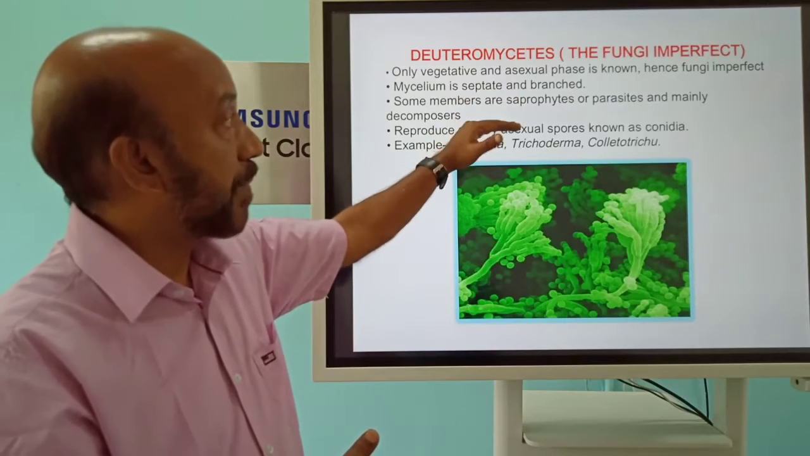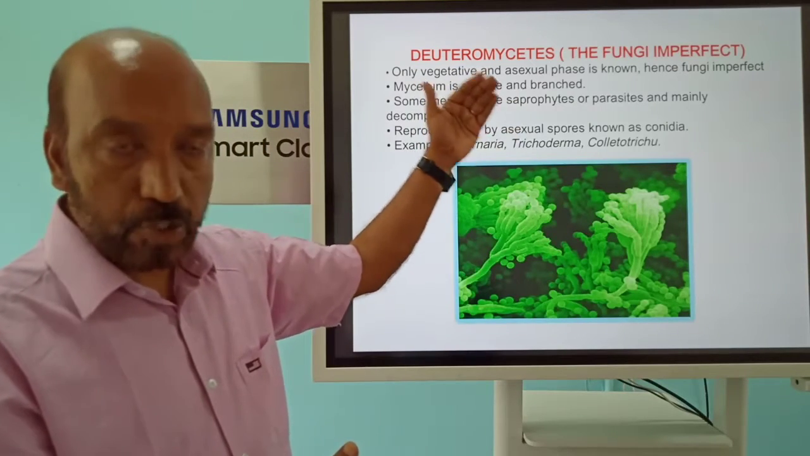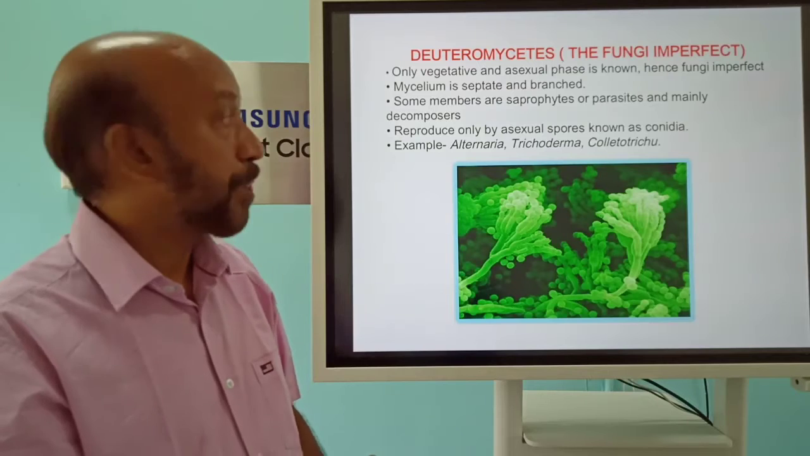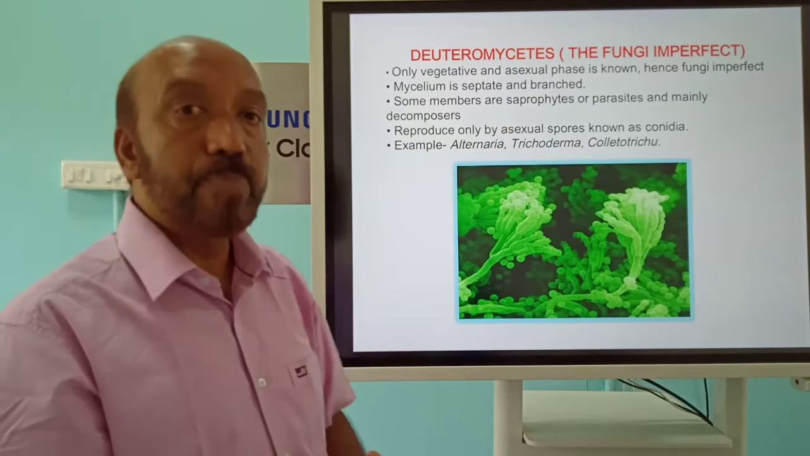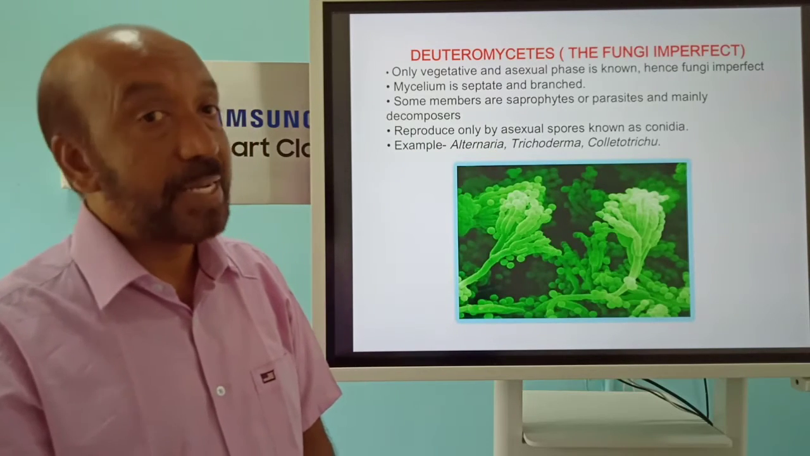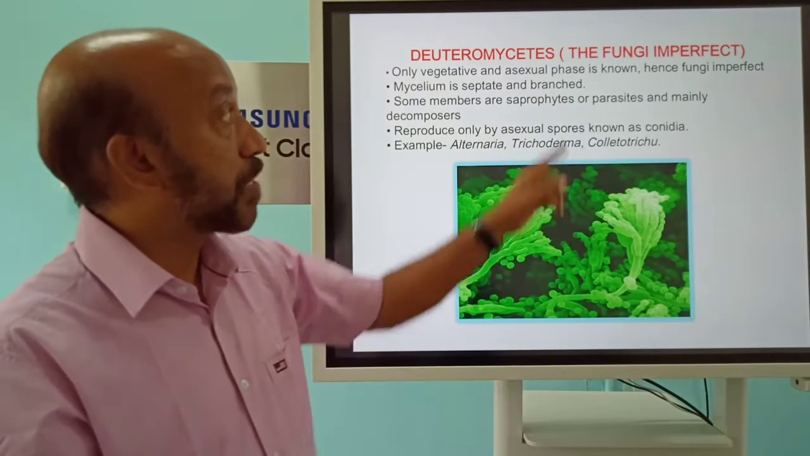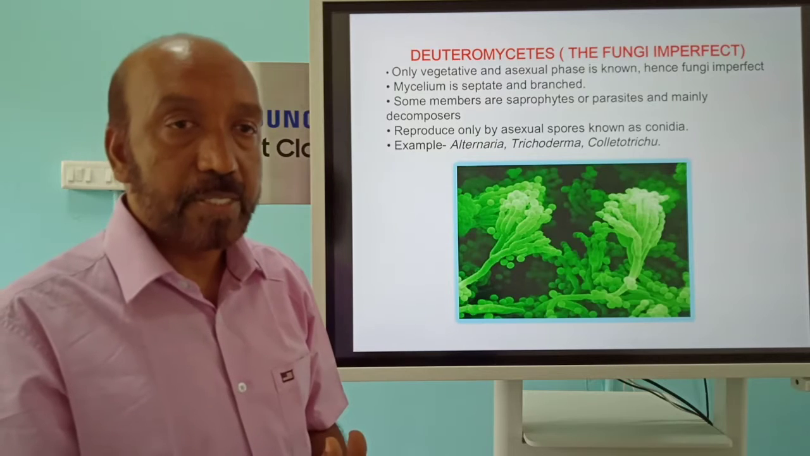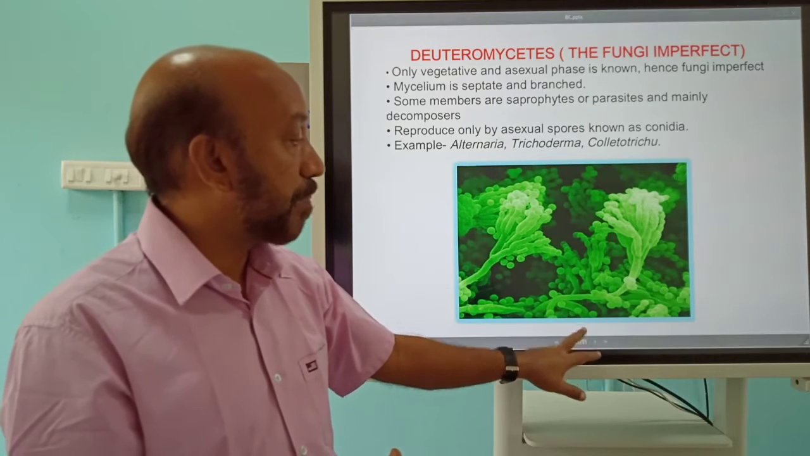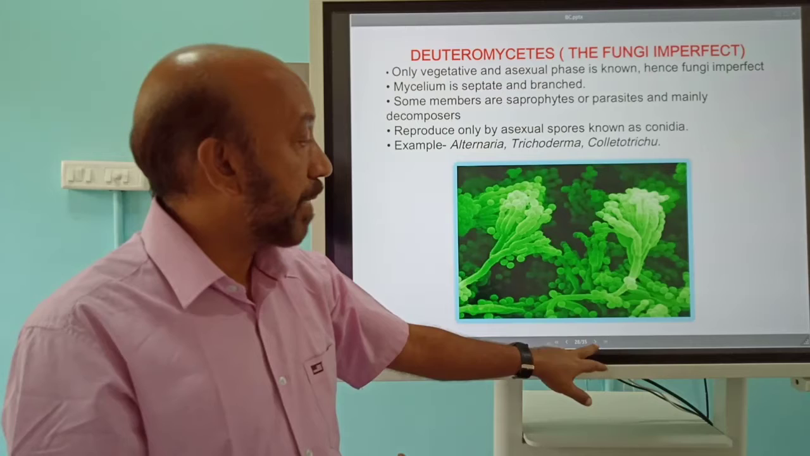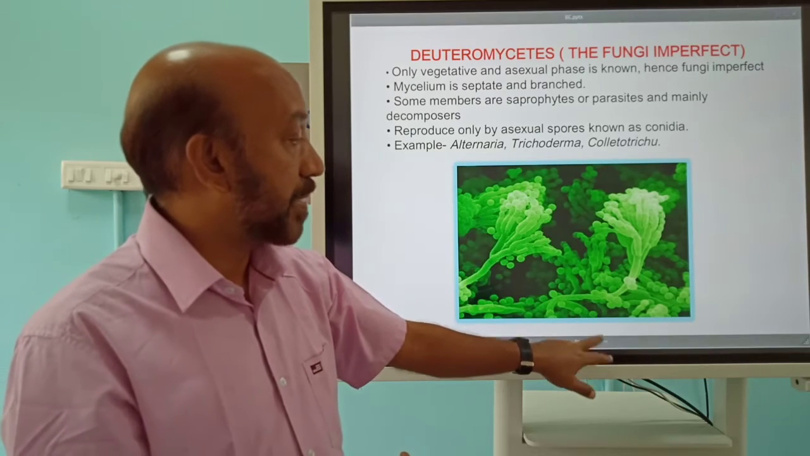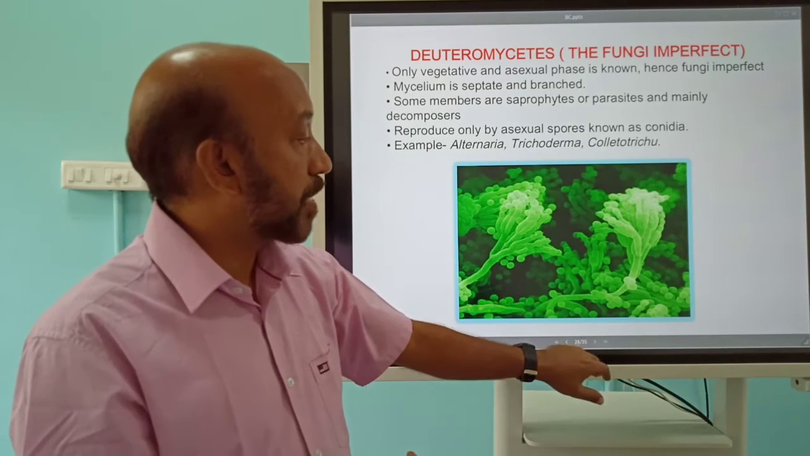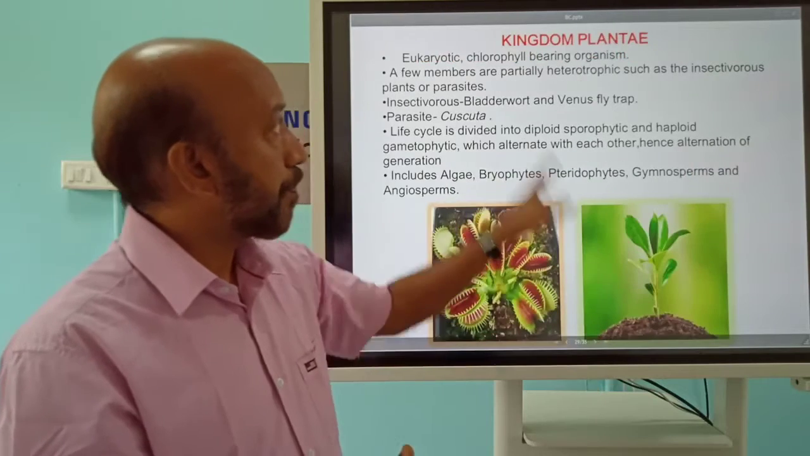Remaining all of them have the other characters like those of Ascomycetes and Basidiomycetes. This group also causes some diseases in both plants and animals. So the group is called fungi imperfecti. So Ascomycetes, Phycomycetes, Basidiomycetes and Deuteromycetes are the major groups of organisms under kingdom Fungi. Next we can see kingdom Plantae.